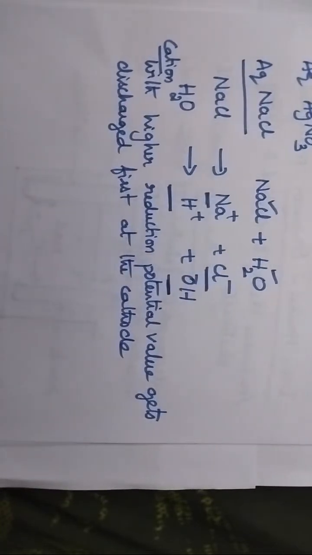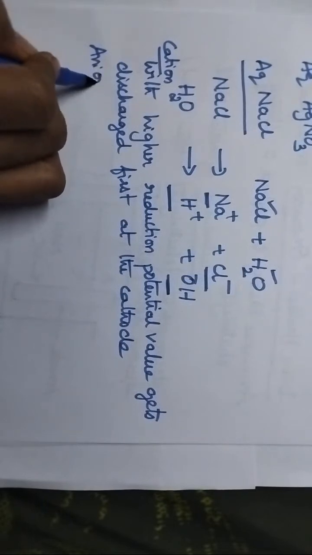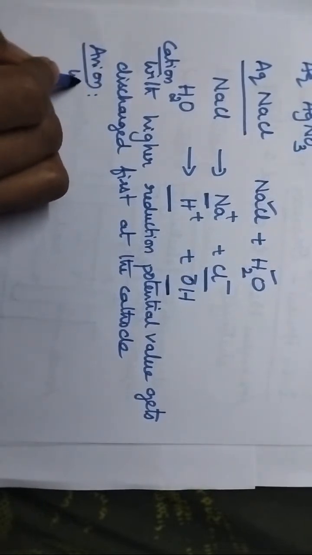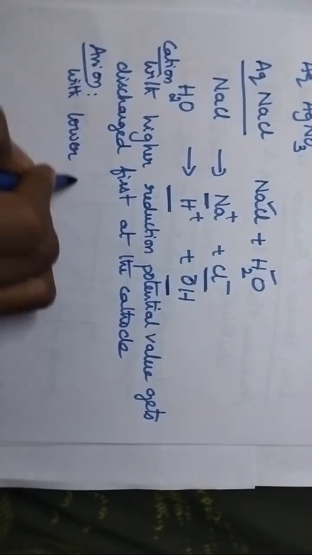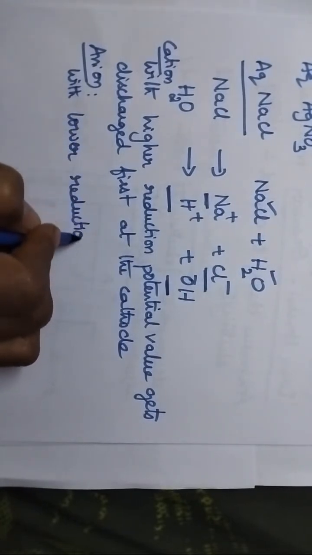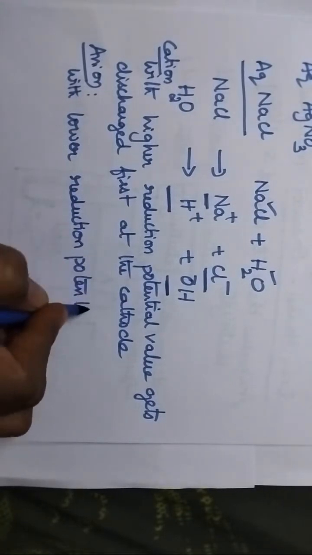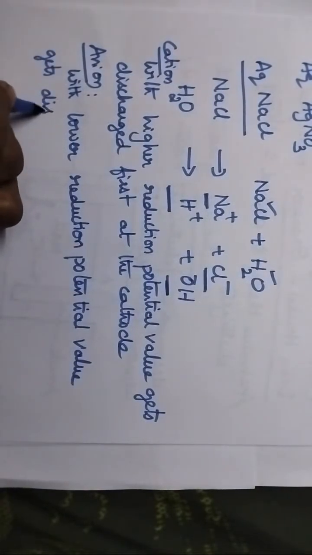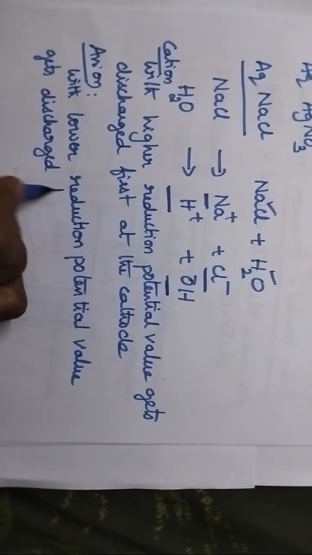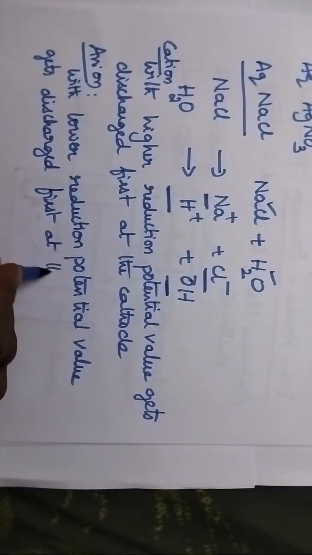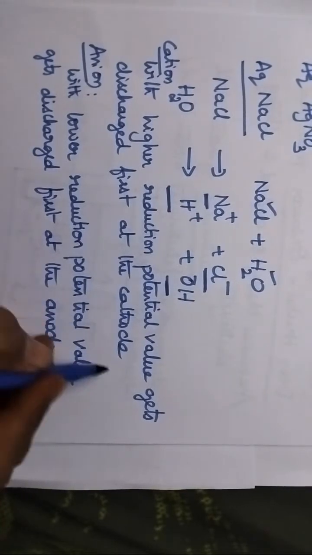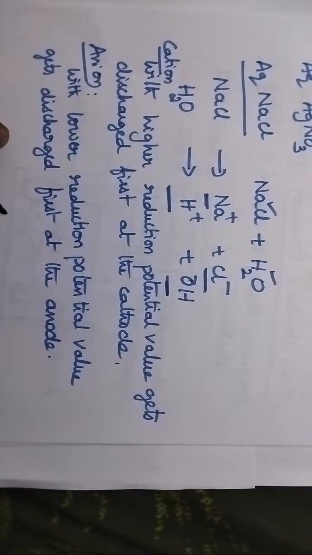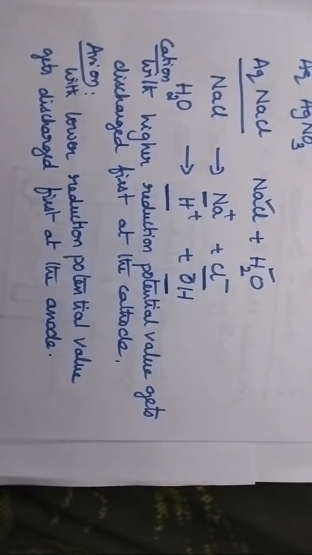But coming to the anions, the anion with the lower reduction potential value gets discharged first at the anode. So these two are the fundamental principles, but here we can guess the products formed at the cathode and at the anode with the help of a simple hint.